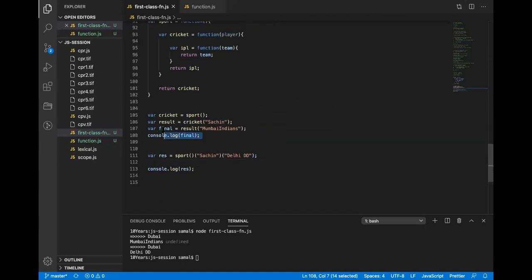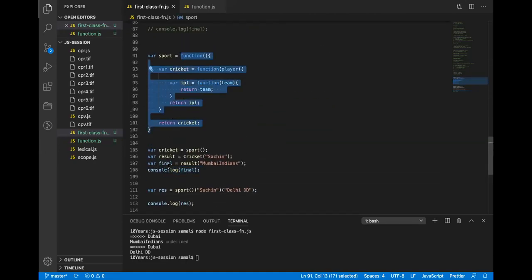You just define an anonymous function and then keep on assigning it to a variable. So this is now kind of a standard. Except for this hoisting part, everything is same in ES5 and ES6.